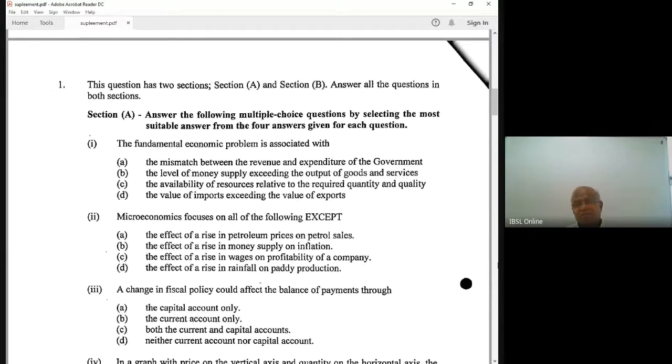Income elasticity of demand is the percentage change in quantity demanded when the consumer's income changes by 1%. Cross price elasticity of demand involves two goods, like tea and coffee, or tea and milk: the percentage change in quantity demanded of good A when the price of good B changes by 1%. Then depending on the sign, we identify various goods.